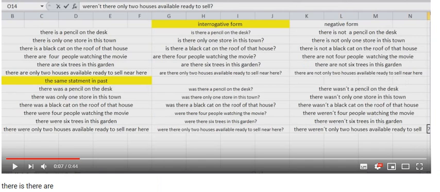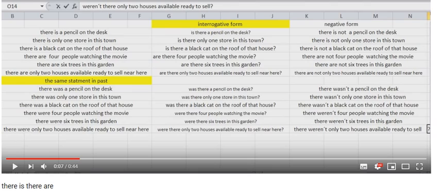I'm going to read this part of homework that I do. There is a pencil on the desk. There is only one store in this town. There is a black cat on the roof of that house. There are 4 people watching the movie. There are 6 trees in this garden. There are only 2 houses available ready to sell near here.